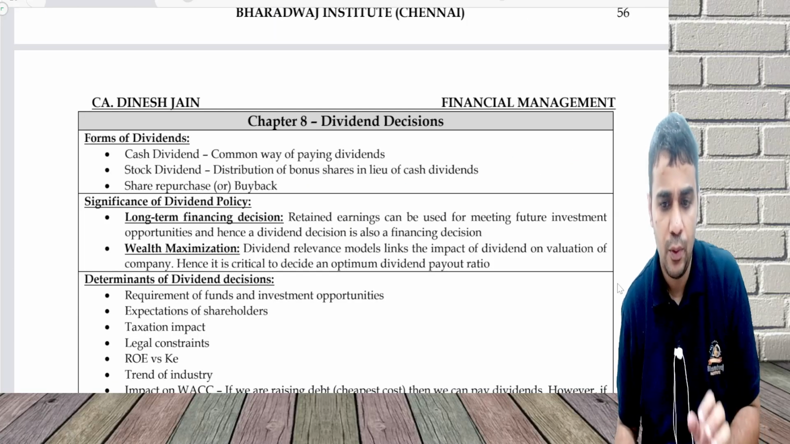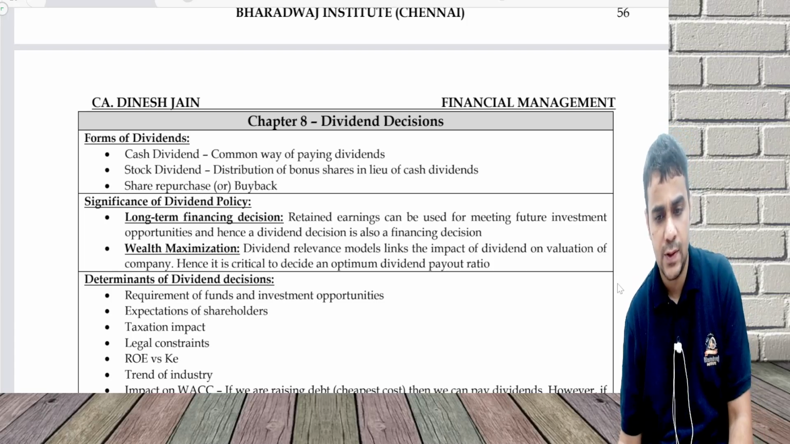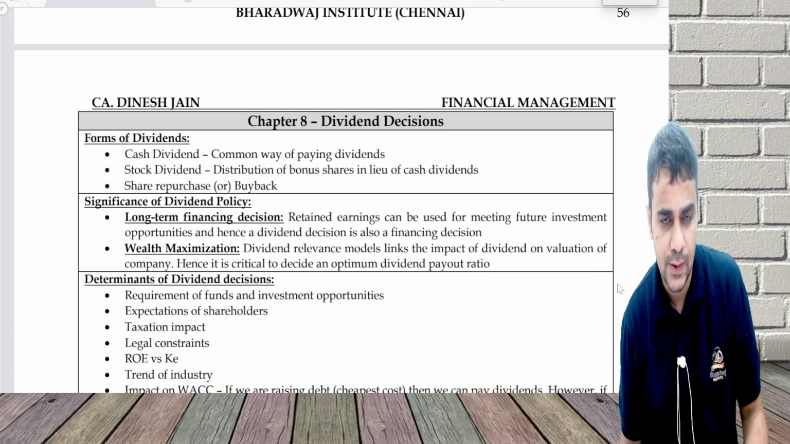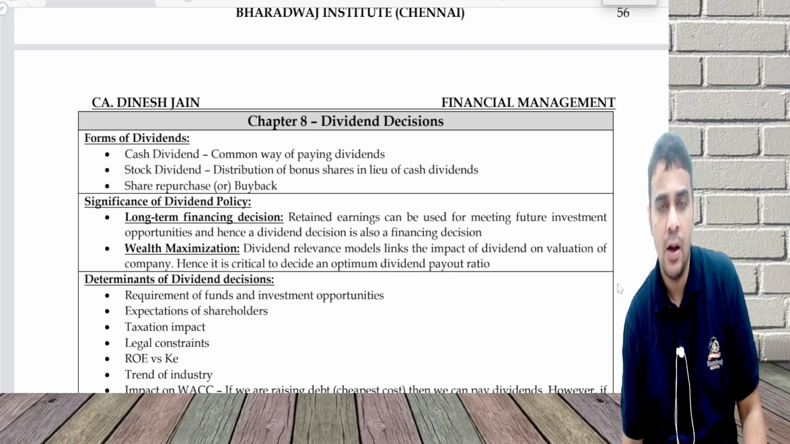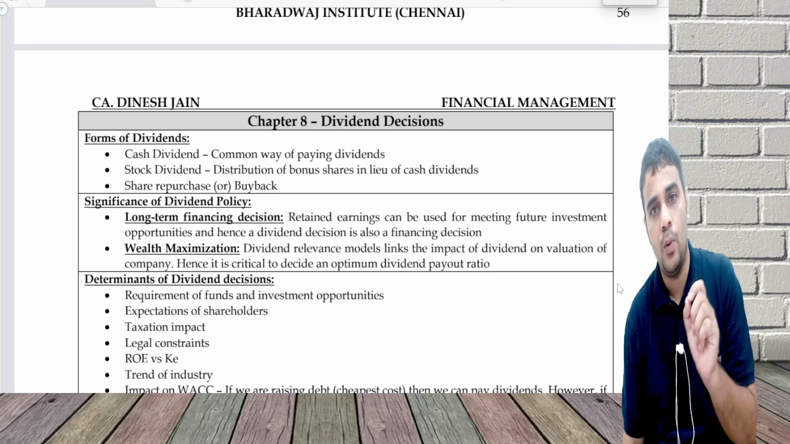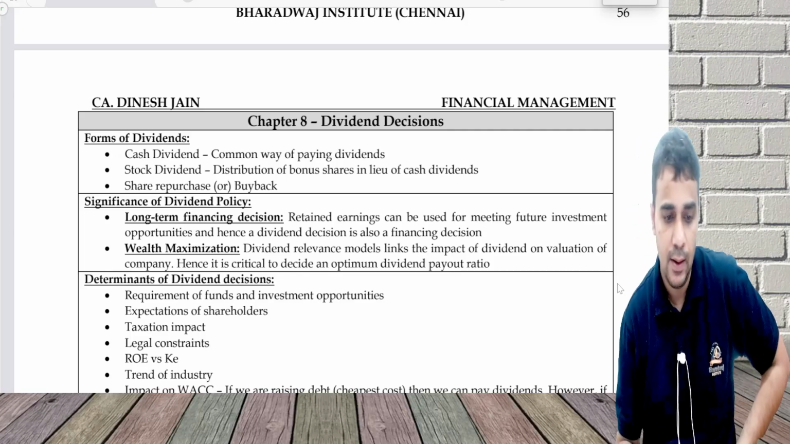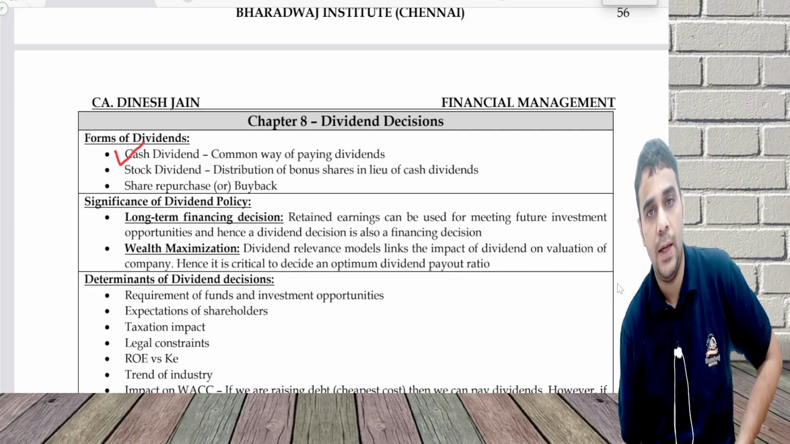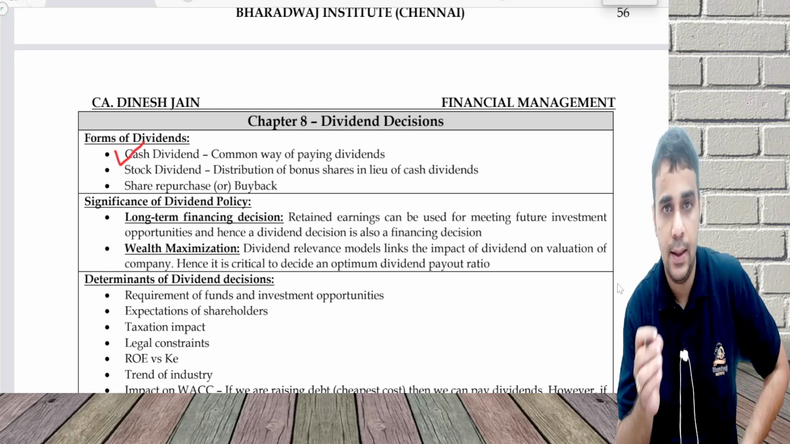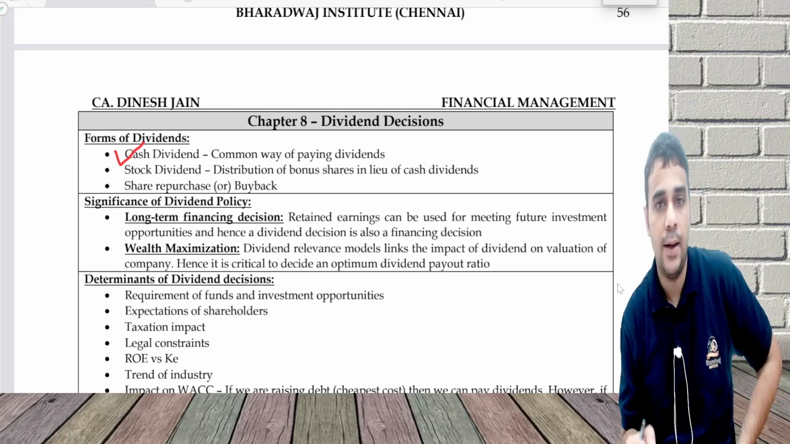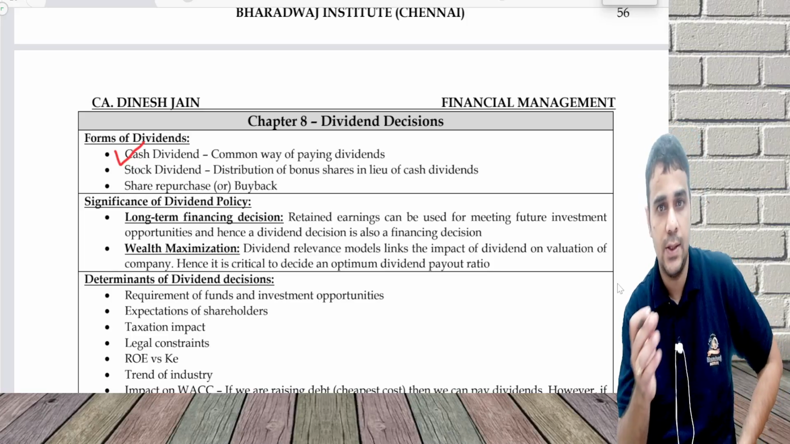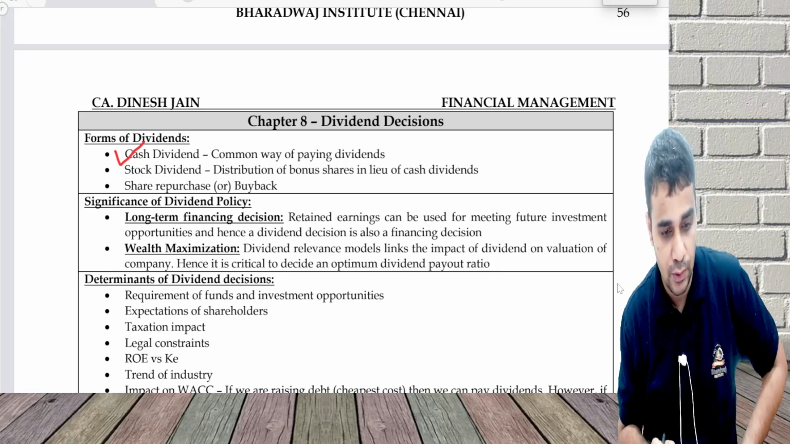Okay, now we move to chapter 8, which is on dividend decision. Some theory questions have come from this segment in the exam. Forms of dividend: how can an organization pay dividend? The best way is cash dividend, which is the common way of paying dividend. I declare an interim dividend or a final dividend and pay dividend to the shareholders. Whoever is in the register of members, we make a payment to them.